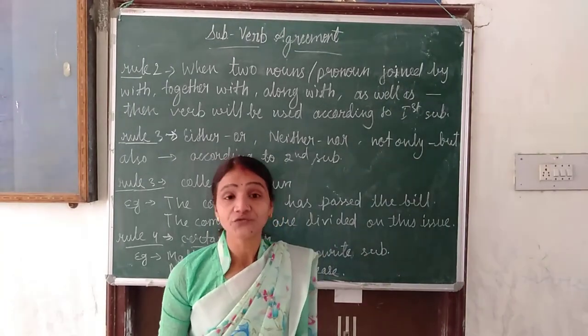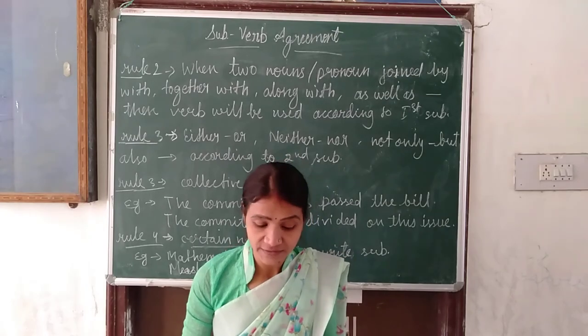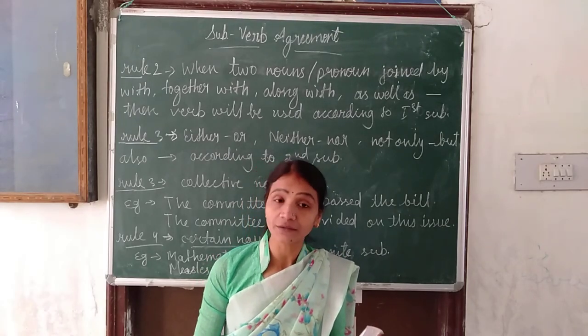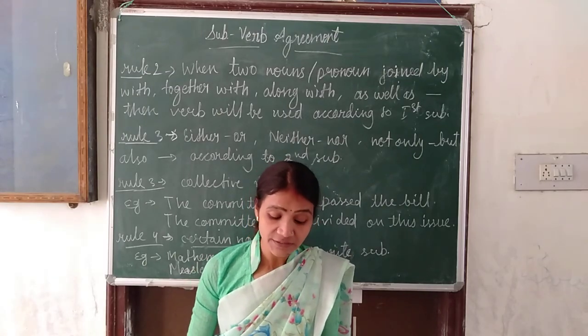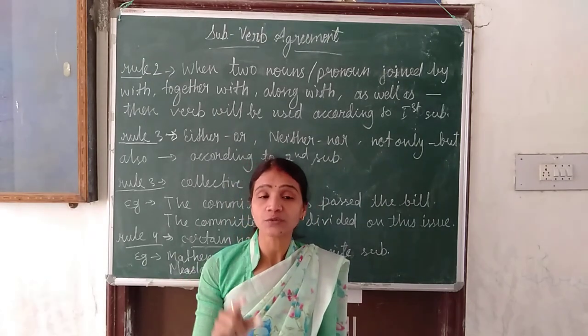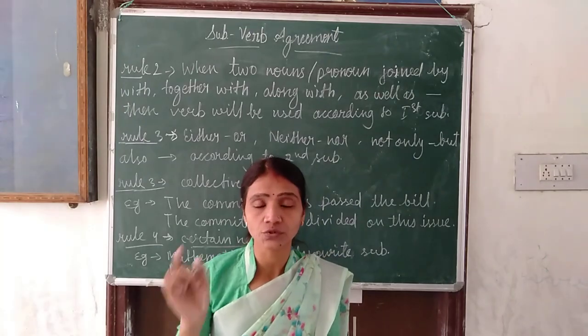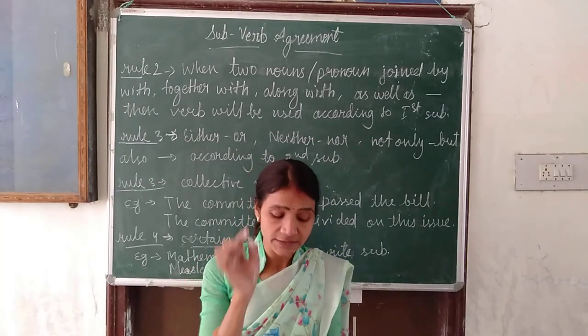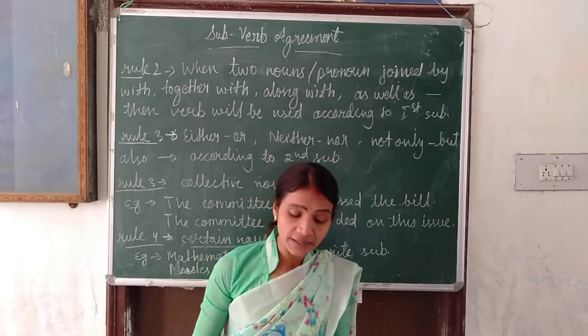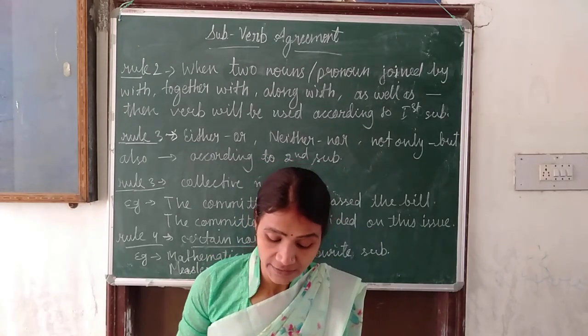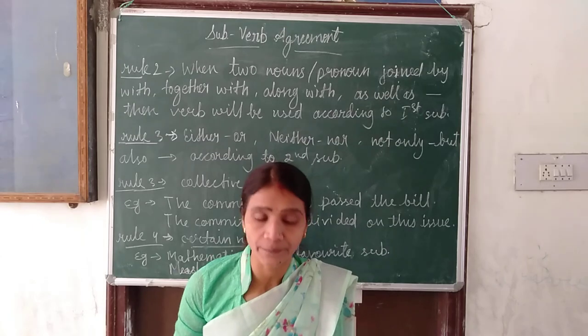Examples I am telling you. He as well as his friends is to blame. Then the first subject is he and the second subject is his friends. But we will use the verb according to the first subject. So the first subject is he, then we will use is. Sentence again I am telling you, he as well as his friends is to blame.